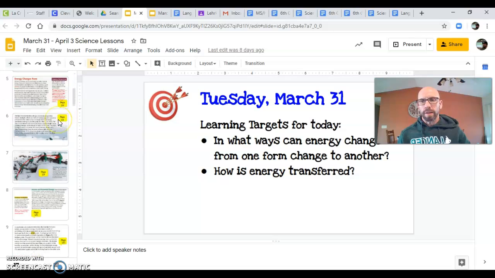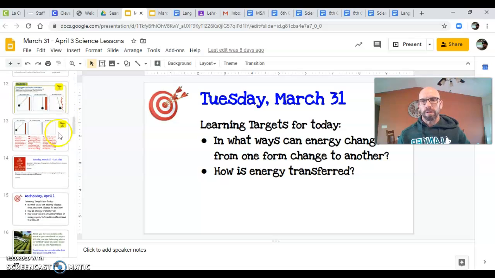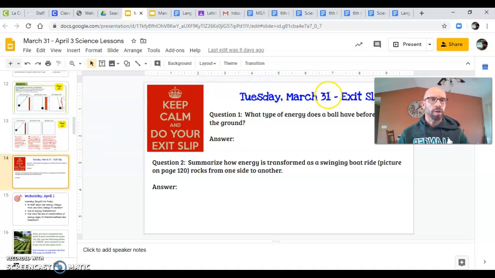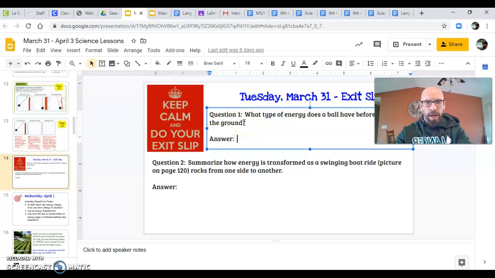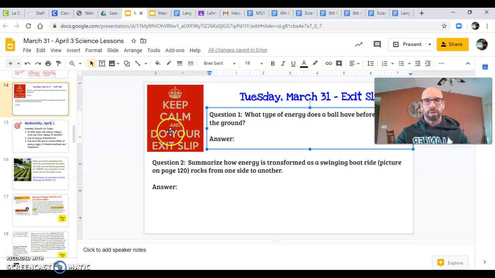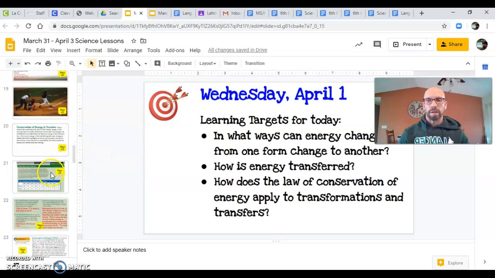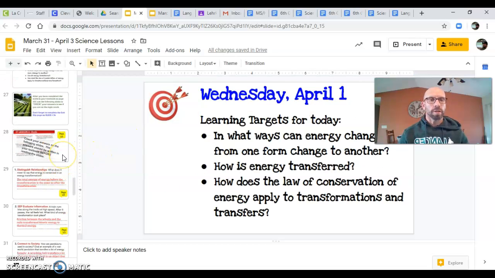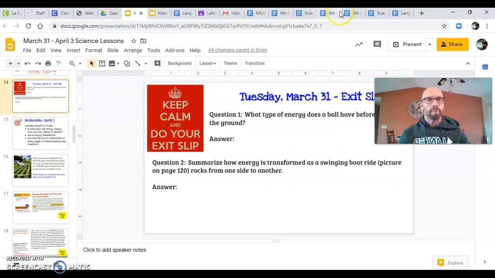Okay, so basically the part I wanted to show you on here was the exit slip. So you get to the end of day 1, Tuesday, March 31st, exit slip. Basically answer these questions. Okay, answer those questions, very easily identified from the text. Don't submit this assignment until you get to the end of the week, and then you can submit them all at once. Okay, and basically the exit slips, you see this little sign here, keep calm and do your exit slip. That little sign there is going to tell you that it's an exit slip. Once you get all of them done for the week, you can turn your assignment in. Okay, and that's your grading for that part.